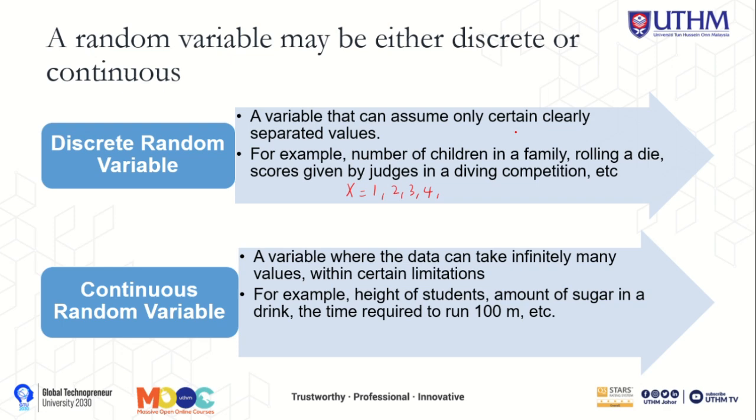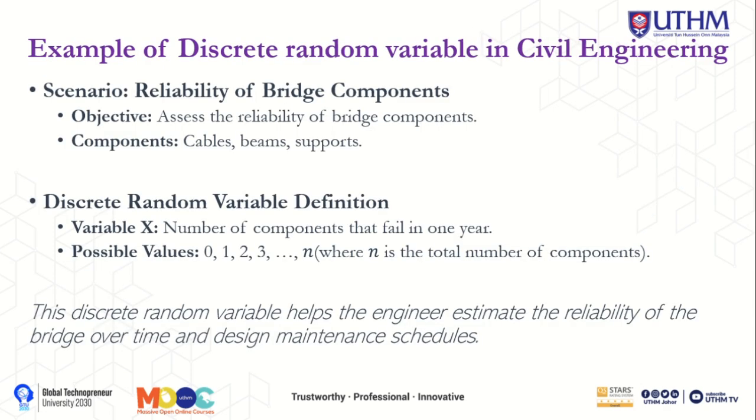Now we move to the example of discrete random variable in civil engineering. Consider the reliability of bridge components. We can define a discrete random variable as the number of components that fail in a year. Possible values are 0, 1, 2, 3, and so on, up to the number of components. This helps engineers estimate reliability and design maintenance schedules. So this is the importance of the discrete random variable.